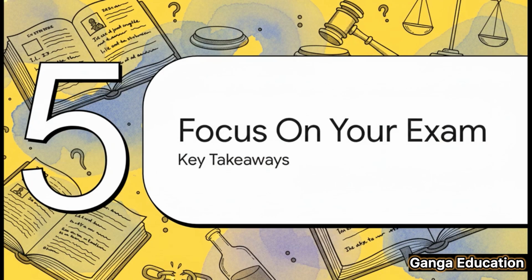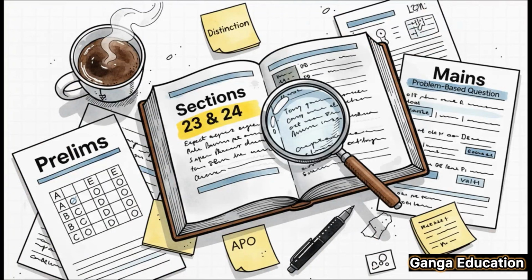All right, let's pull all of this together and focus on what matters most to you. How is this going to show up on your exam? Listen closely, क्योंकि judiciary prelims और mains दोनों के लिए ये section बहुत important है. In your prelims, you can expect direct questions about those 3 essential ingredients we talked about. For the mains, get ready for a problem-based question or a short note asking you to explain the difference between Section 23 and 24. And if you're preparing for the APO exam, remember, इस topic पर direct questions frequently आते हैं, so you have to know it well.